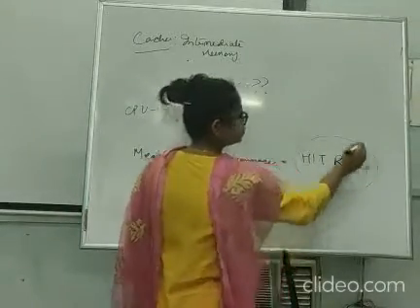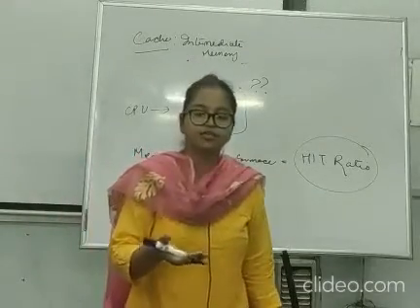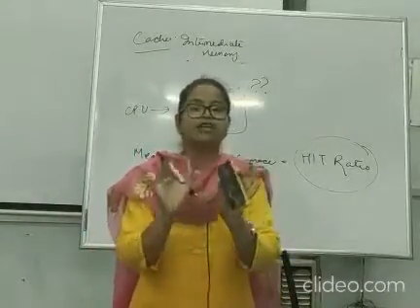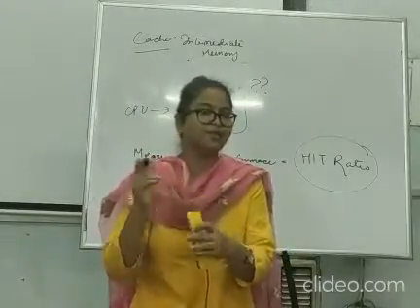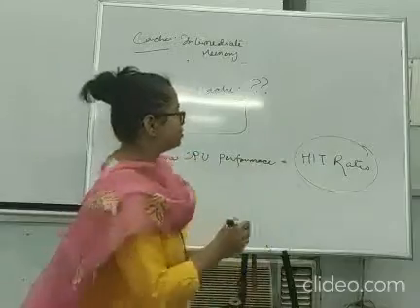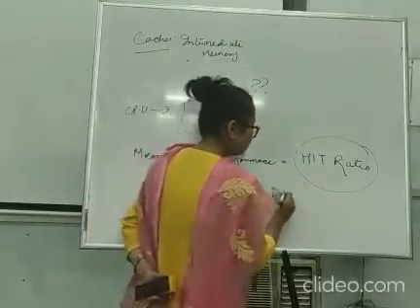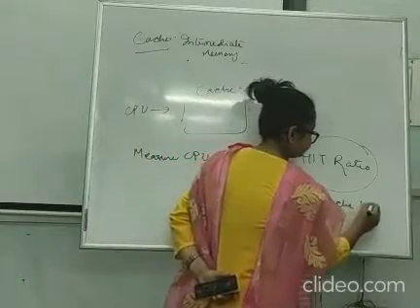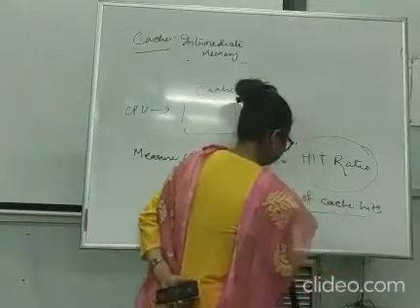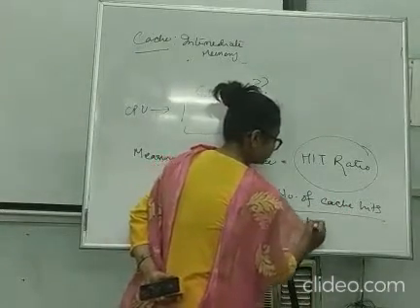So what is hit ratio? It is the measurement which tells us how efficient a cache is, whether it is helping us and making the system better or not. The formula for hit ratio is number of cache hits by total number of requests.